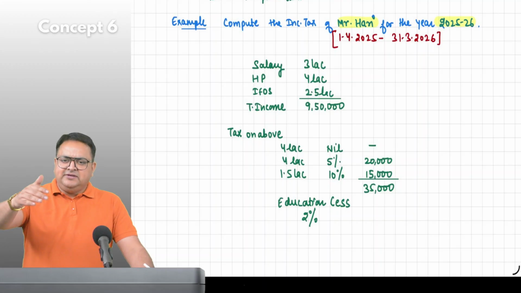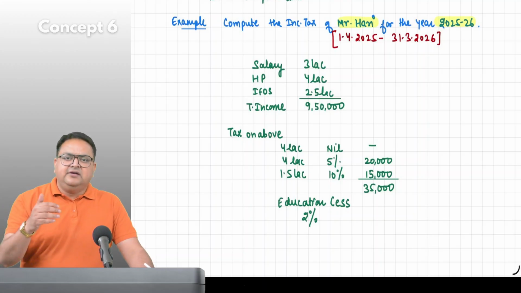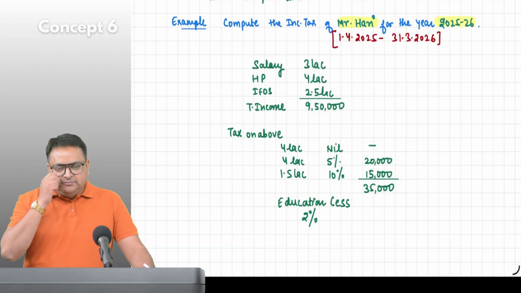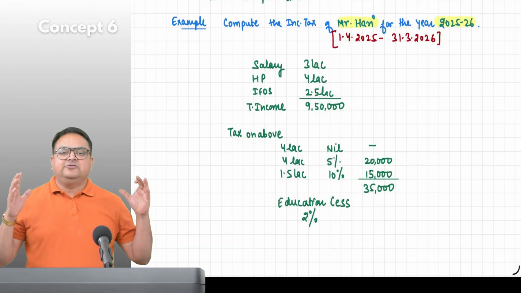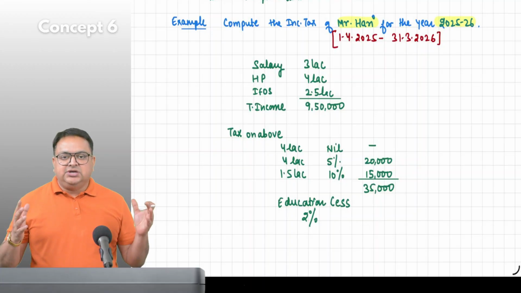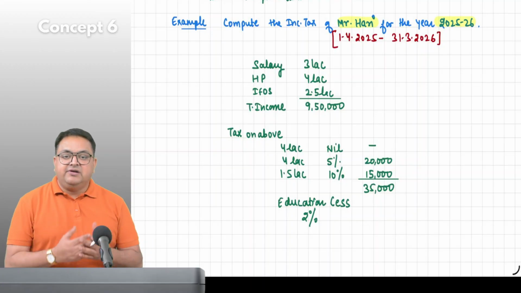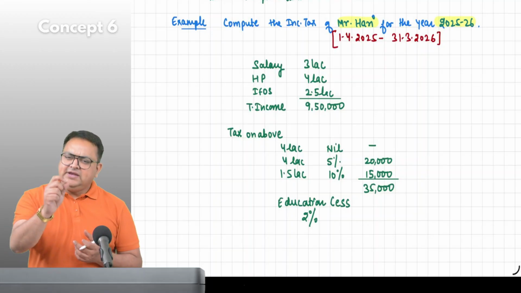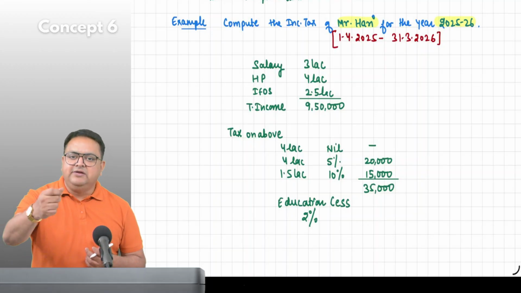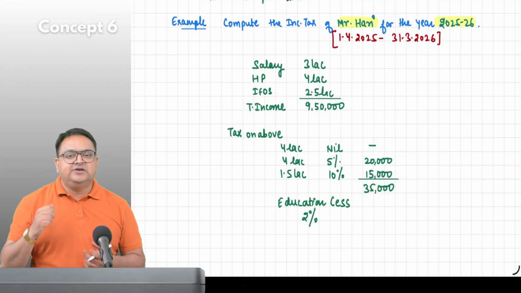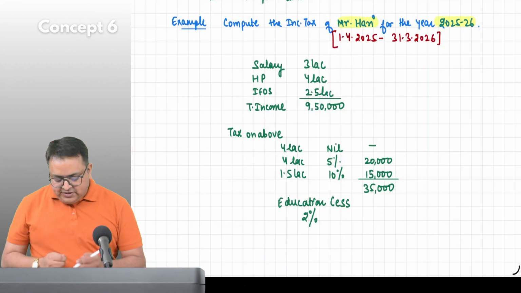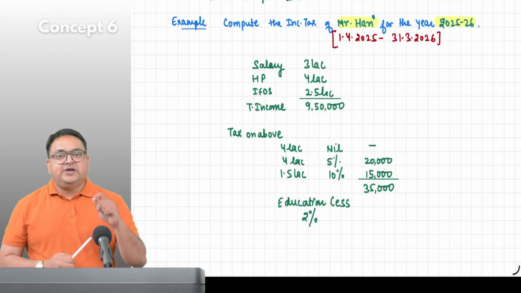Primary education means those less than class 5. There is so much uneducation, the children are not getting proper education, so we need a little more money to support the education of children. So he introduced a 2% education cess.